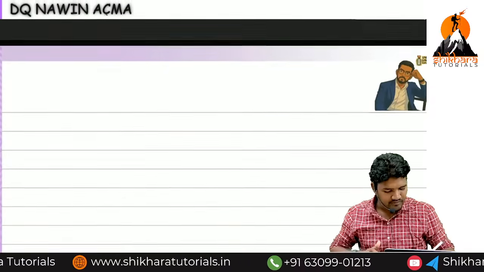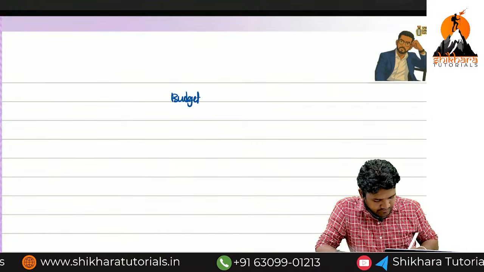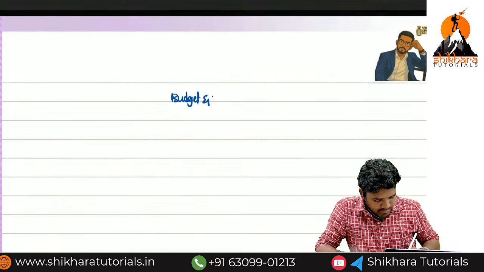What is our chapter now? Budget and budgetary control.